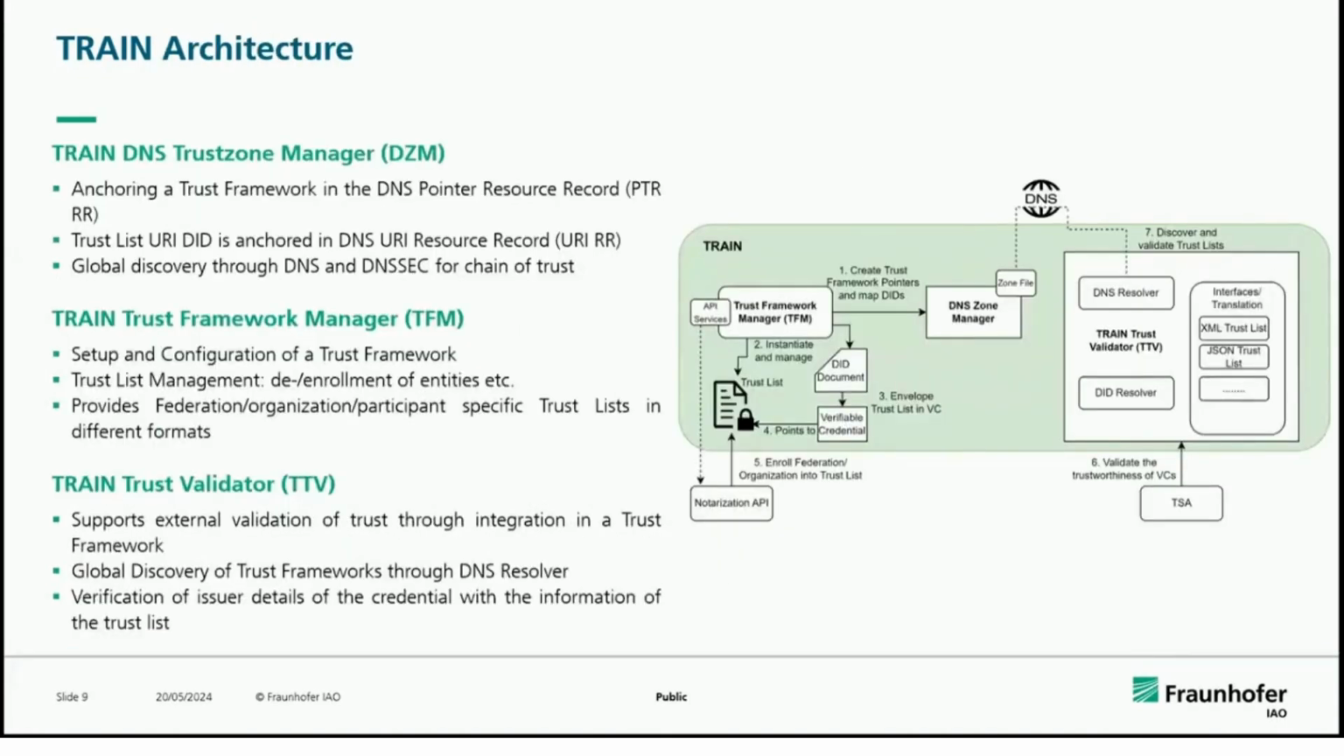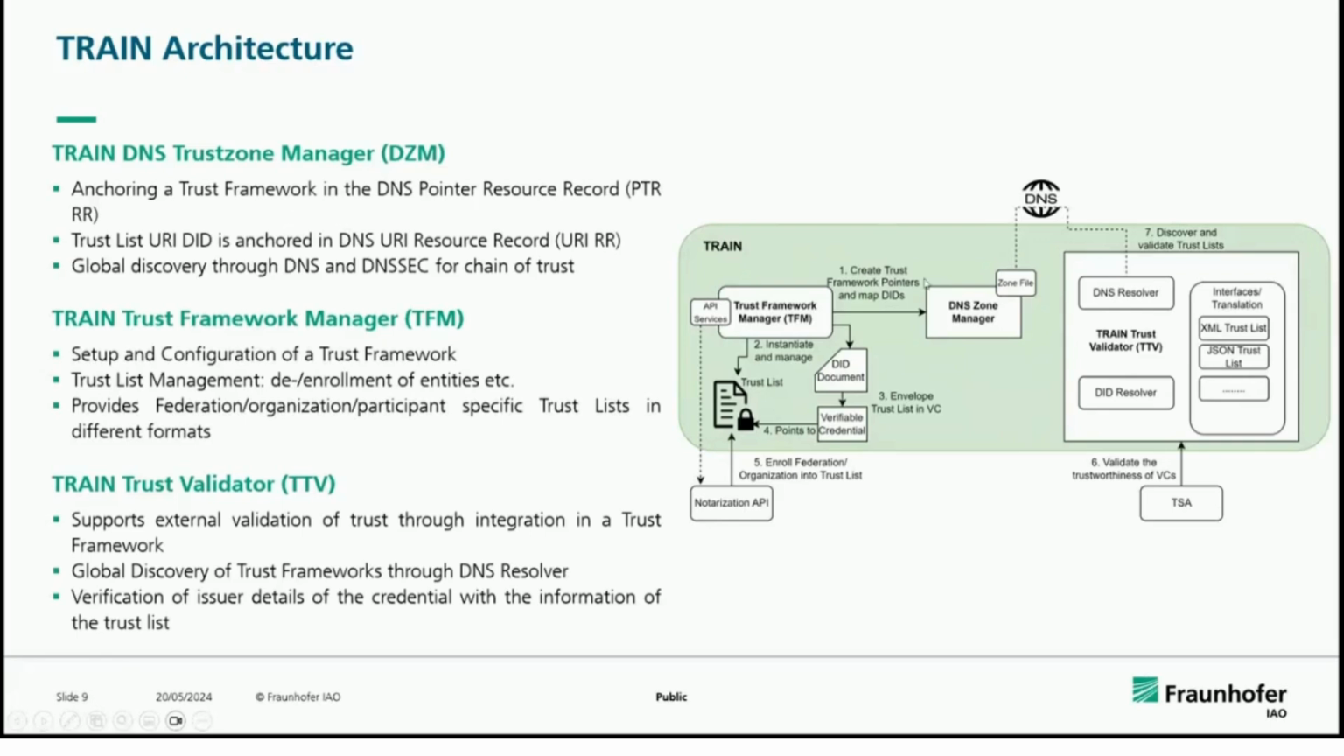architecture. So this is the TRAIN architecture which we provide. There are three main components involved in this ecosystem. One is the DNS zone manager, which is a DNS zone file which can be operated by any domain owner. And this is the trust framework manager, or the entity which is responsible for enrolling entities into the trust list. And there is also a validator, TTV, the TRAIN Trust Validator, which can also be deployed as a cloud instance, and it enables the trustworthiness of the credentials.